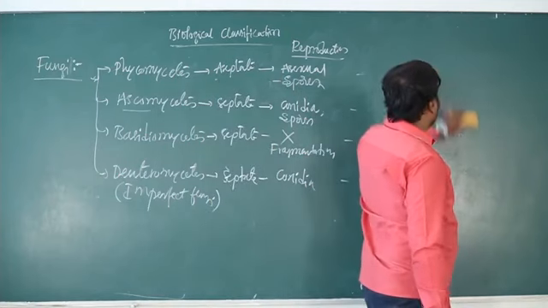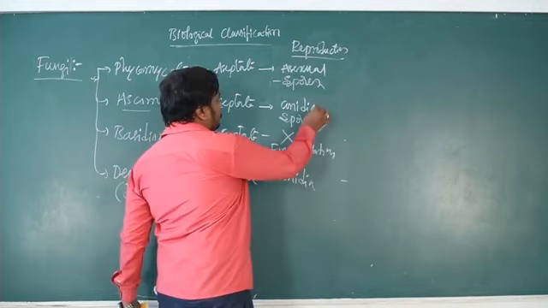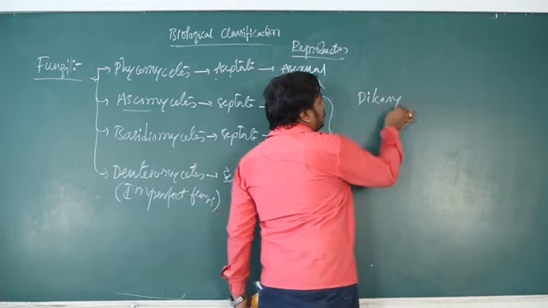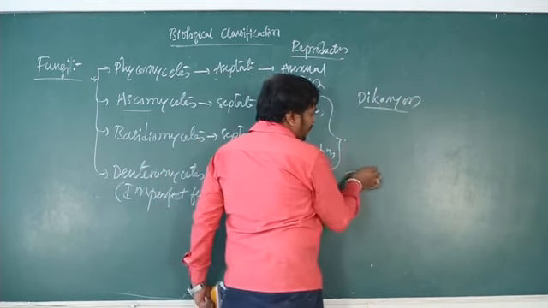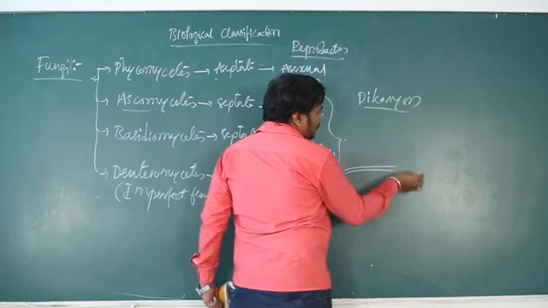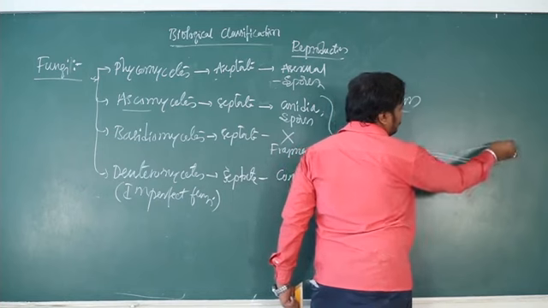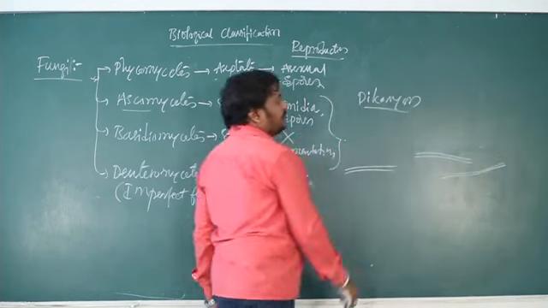One more important thing to remember in sexual reproduction, especially in Ascomycetes and Basidiomycetes, is a stage called the dikaryon. Let me take an example with 3 different types of hyphae.